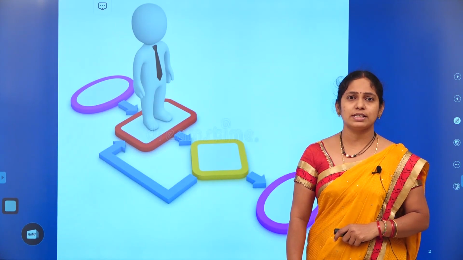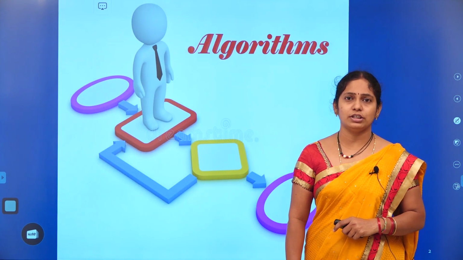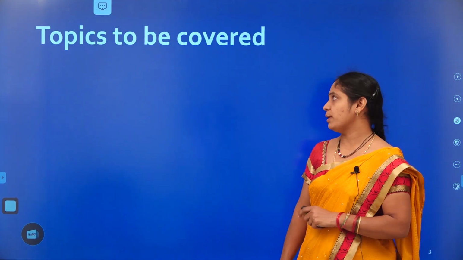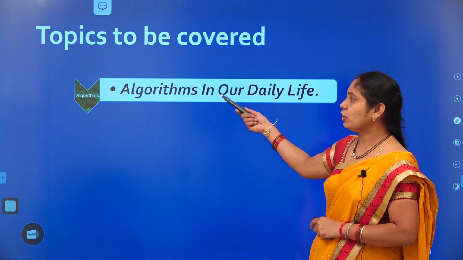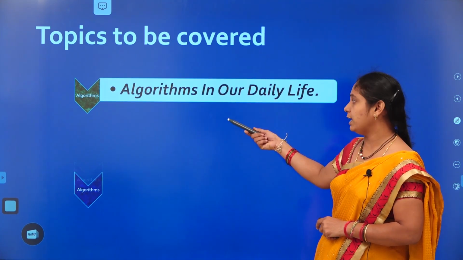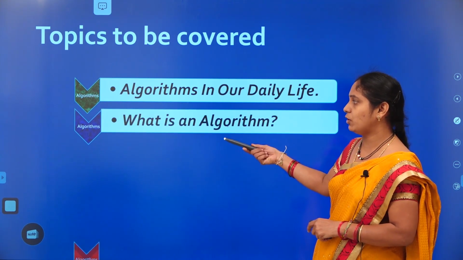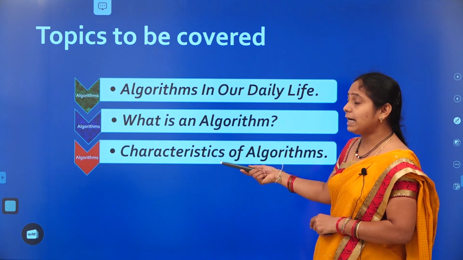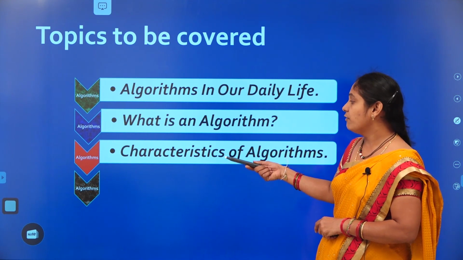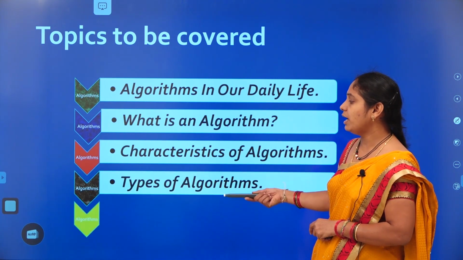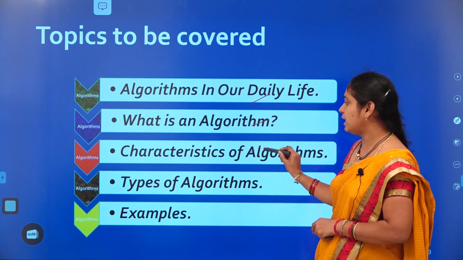Today we are going to discuss the concept of algorithms. Let us discuss what topics we are going to cover. First, how algorithms are useful in our daily life, followed by the definition of an algorithm. What is an algorithm, with the characteristics followed by those algorithms, followed by the types of algorithms with some examples. So these are the concepts we are going to cover in this presentation.